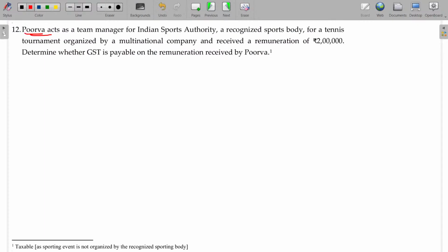Now, Purva acts as a team manager for an Indian recognized sports body for a tennis tournament organized by a multinational company, and received a remuneration. So, services rendered by a team manager to a recognized sports body, but here it is a multinational company, not being the recognized sports body for the sports event, so taxable.